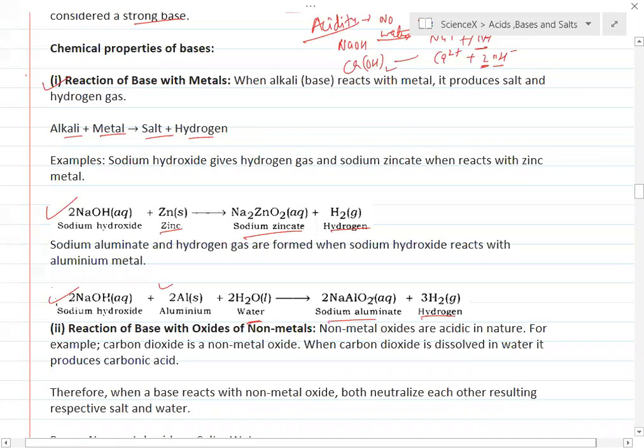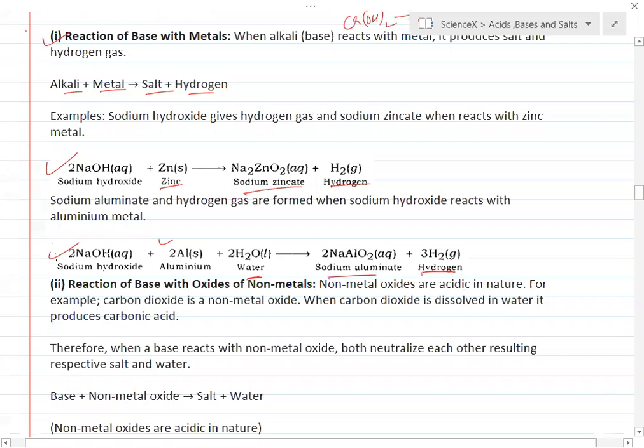Reaction of bases with oxides of non-metals, like CO2, SO2. Non-metal oxides are acidic in nature. For example, carbon dioxide is a non-metal oxide. When carbon dioxide is dissolved in water, it produces carbonic acid. What are they telling? When CO2 is dissolved in water, it gives you what?